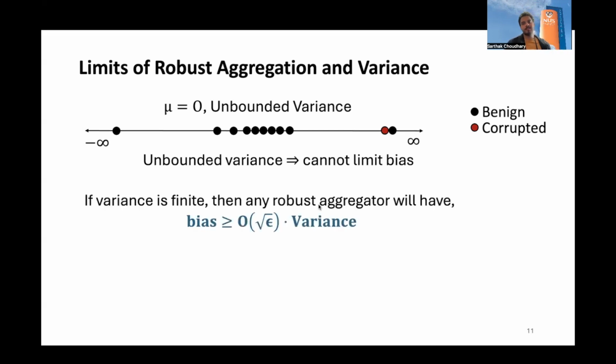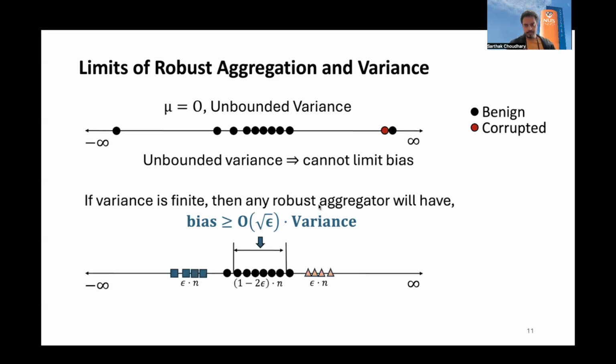Secondly, it's a known fact that robust aggregators can never achieve bias lower than order square root of epsilon times the benign variance. This can be proved, but here I'll try to give you an intuition. So basically, you can come up with two benign inputs, which have the same 1 minus 2 epsilon fraction of points, and epsilon fraction of points different, such that their corresponding means have a distance of order square root epsilon times variance between them.